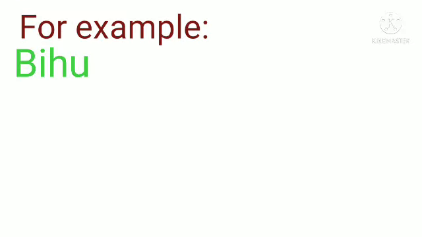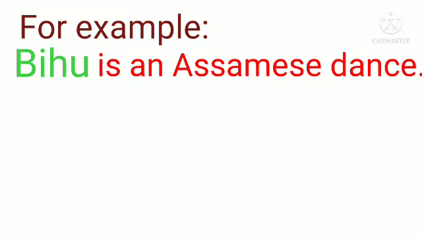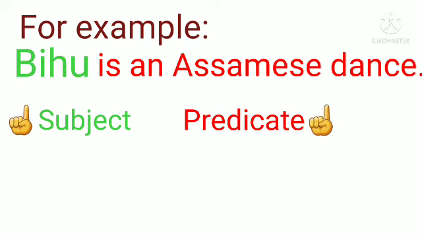For example, Bihu is an Assamese dance. Here Bihu is a subject. Is an Assamese dance is a predicate. What is Bihu? Bihu is a type of dance. So it is a noun over here. That is why a noun is a subject. And the remaining part of the sentence is a predicate, that is, an Assamese dance. Here, in this example, Bihu is only one word which is a subject.